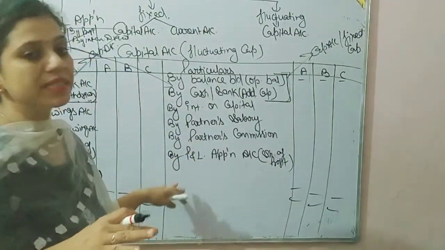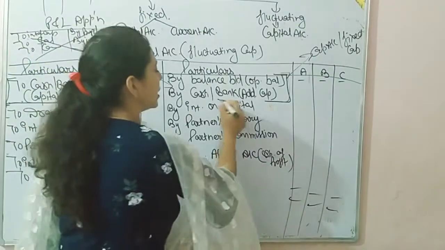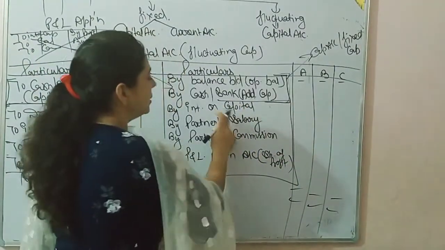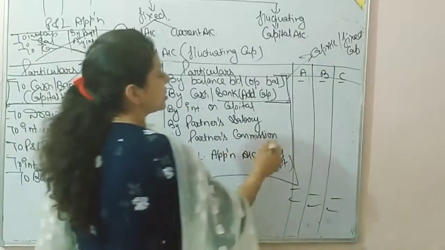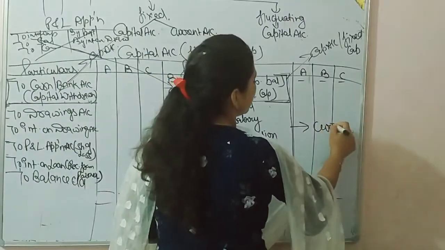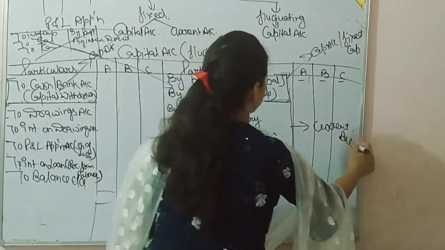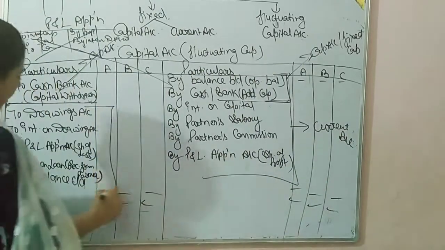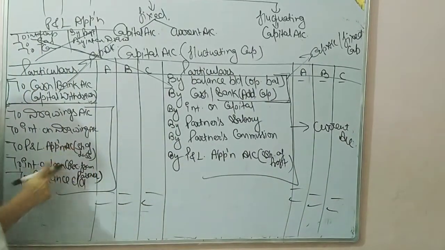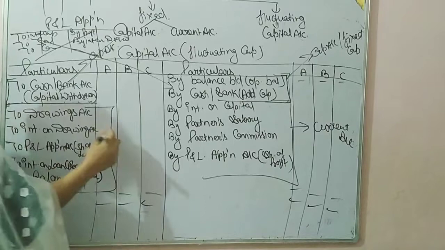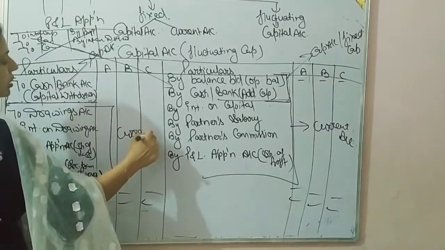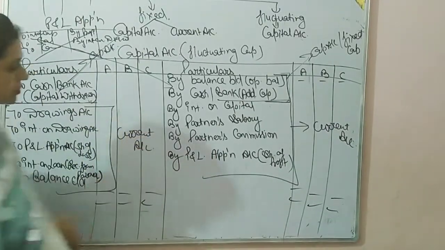So all the adjustments will be transferred into the current account, meaning interest on capital, salary, commission, profit share, all these will be transferred into the current account. Similarly, drawings, interest on drawings, P&L appropriation, interest on loan, all these will be transferred into the current account. Thank you.